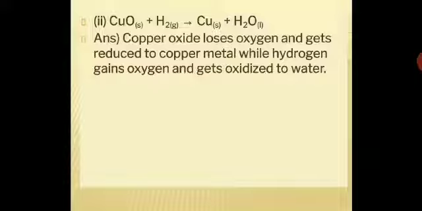So over here copper oxide loses oxygen and gets reduced to copper metal, while hydrogen gains oxygen and gets oxidized to water. So here copper oxide is getting reduced and hydrogen gains oxygen and gets oxidized to water.